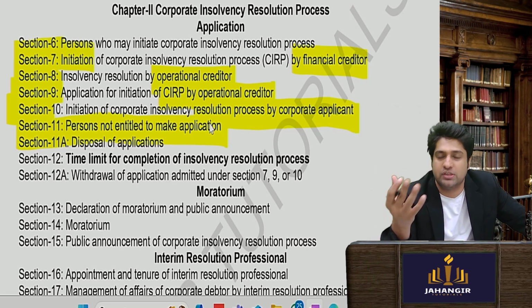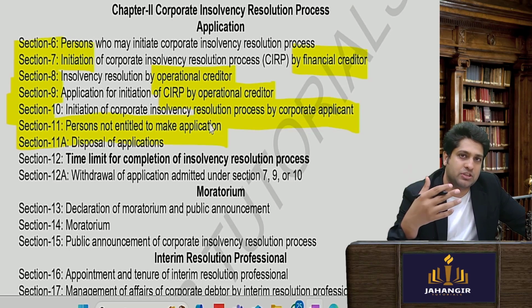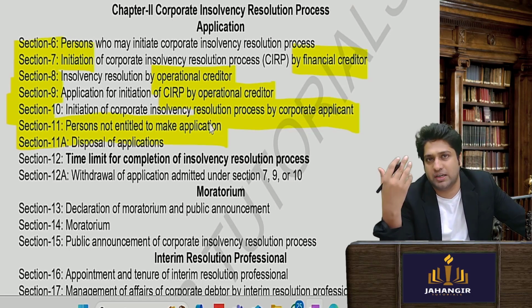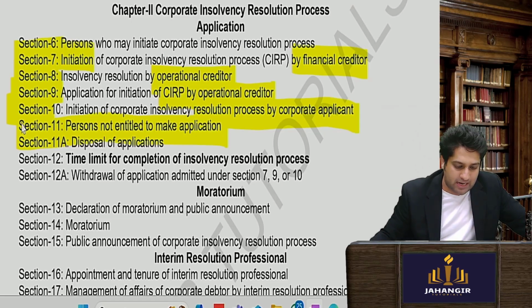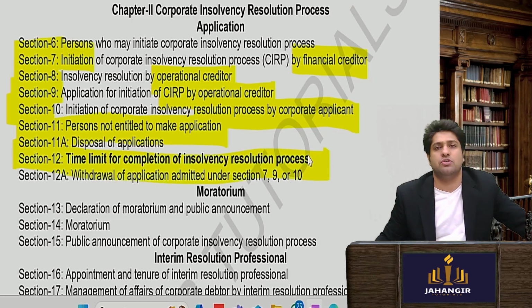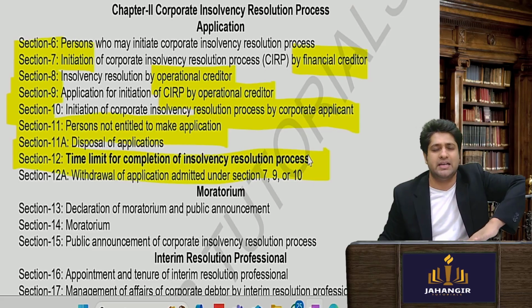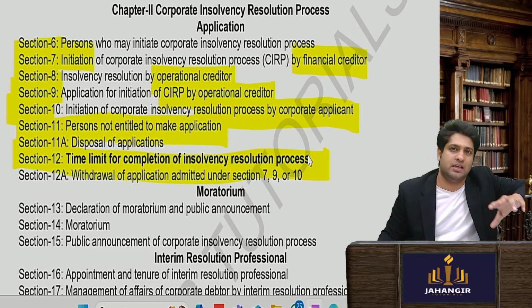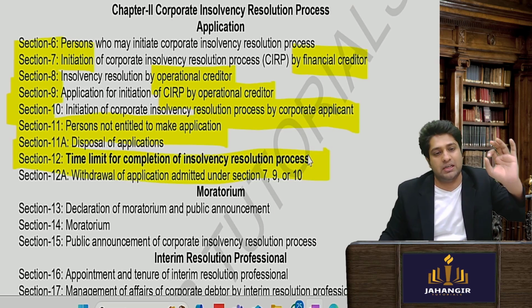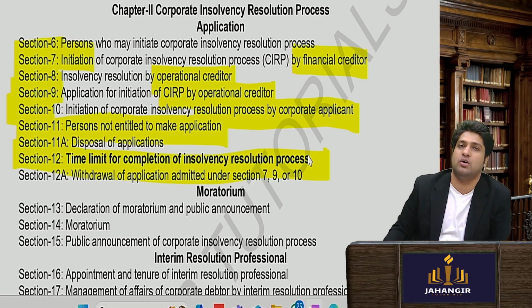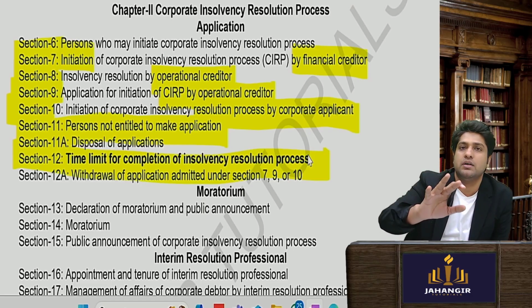file an application if a CIRP application was already pending or was already dismissed earlier, so they can't go. Time limit for completion of CIRP. So very, very simple. 180 days plus 90 days. If within that much also not, then you get more 60 days. So in total, the entire CIRP will get covered in 330 days.